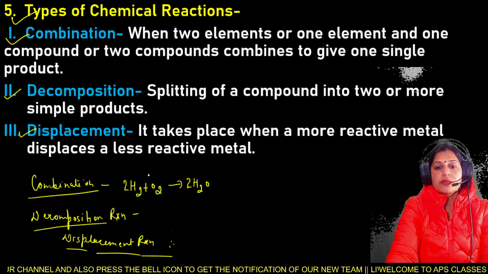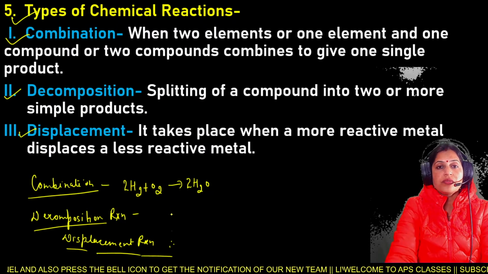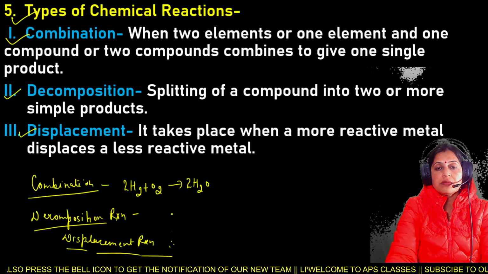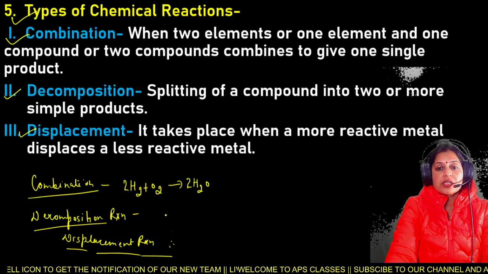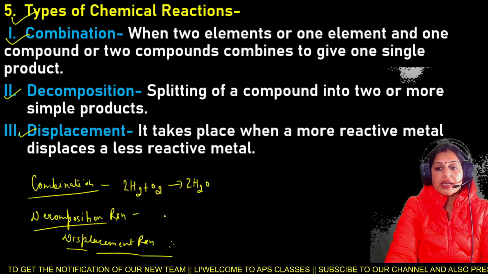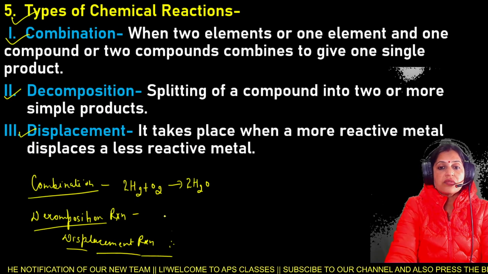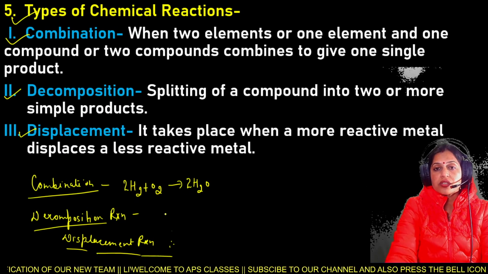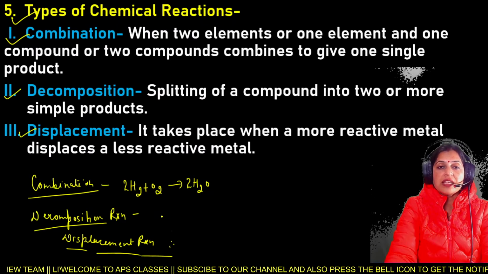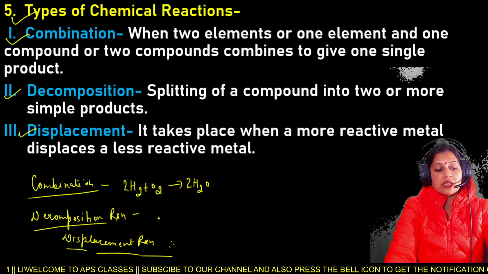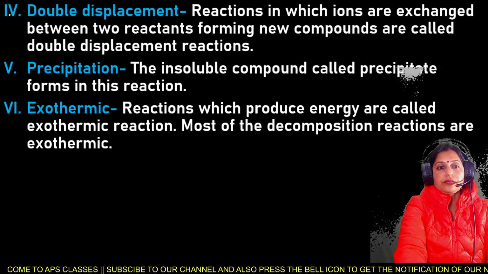Next is displacement reaction. It takes place when a more reactive metal displaces a less reactive metal. So, displacement reactions are those reactions where more reactive metal displaces a less reactive metal. जिसमें more highly reactive metal जो होता है वो displace कर देता है less reactive metal को, that reaction is known as displacement reaction.